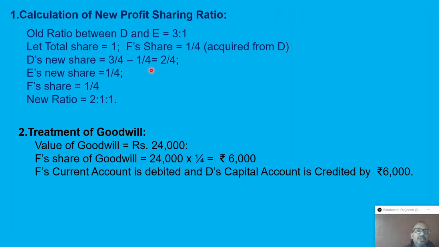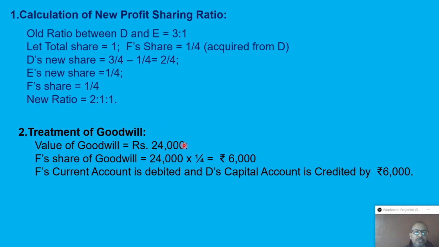This one is the working. If asked to calculate the new ratio, it is a very simple way. This is the old ratio, total always 1. If F gets 1/4, which is entirely from D, then D's new ratio is 3/4 minus 1/4. It was provided as 3:1, so D is 3/4, and E is 1/4. D's new share is 3/4 minus 1/4, which comes to 2/4, E unchanged at 1/4, and F 1/4. So the new ratio is 2/4 : 1/4 : 1/4, which is nothing but 2:1:1.